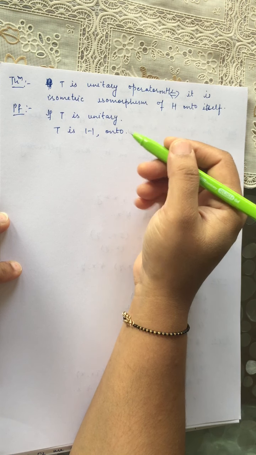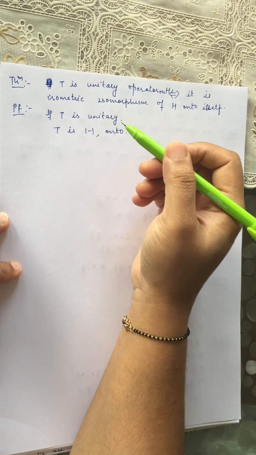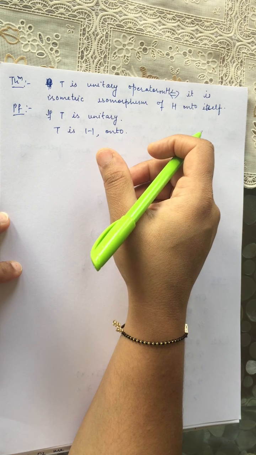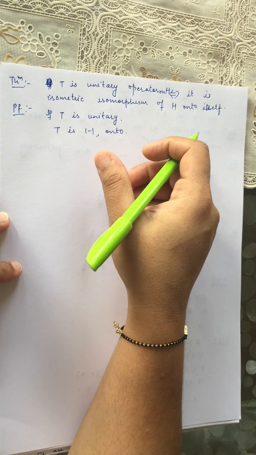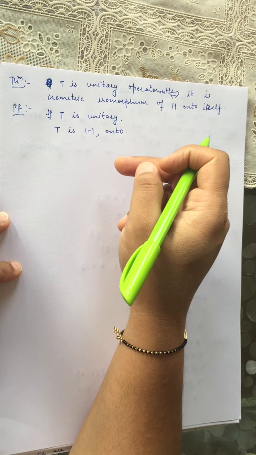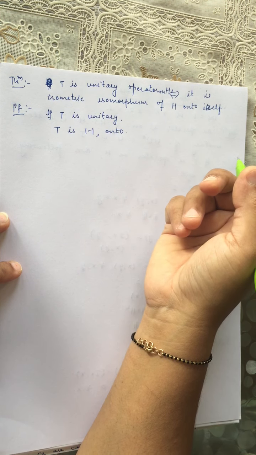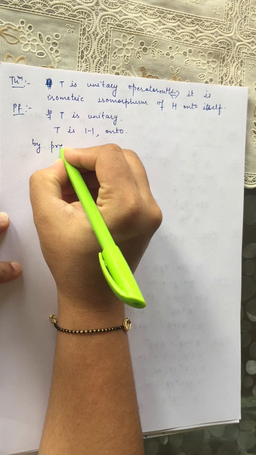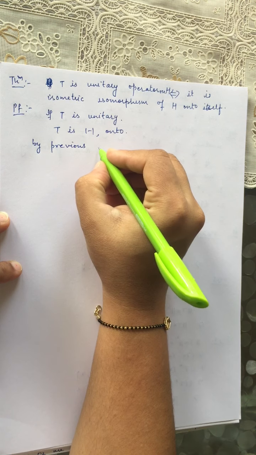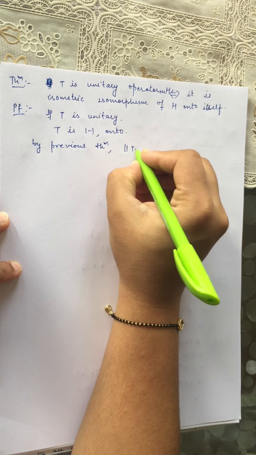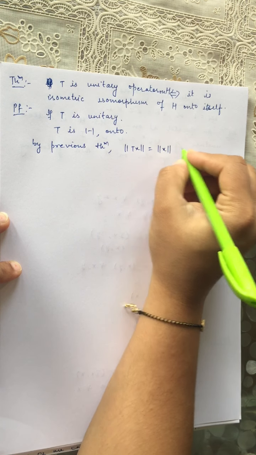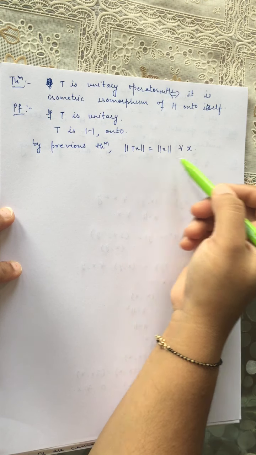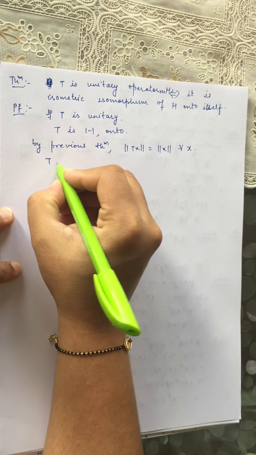From the previous theorem, in which we have proved 3 equivalent parts, the first part says T star T is equal to I, and the third part says norm of Tx is equal to norm of x for each x. So for our unitary operator, norm of Tx is equal to norm of x for each x. That means it preserves norm. So this is a one-one onto operator which preserves norm, so it is an isometric isomorphism.